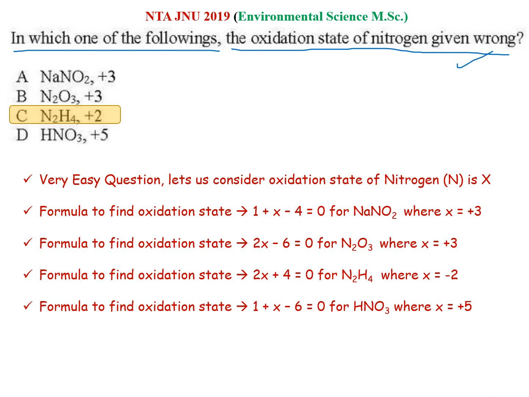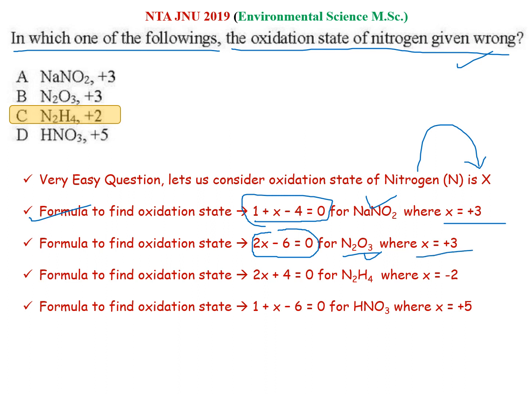If we consider the oxidation state of nitrogen as x, then for NaNO2 you get 1 plus x minus 4 equals 0, which gives x equals +3. For N2O3 the formula is 2x minus 6 equals 0, because oxygen is thrice here and its charge is minus 2, giving minus 6, while N2 is twice, so 2x, so x equals +3 here.